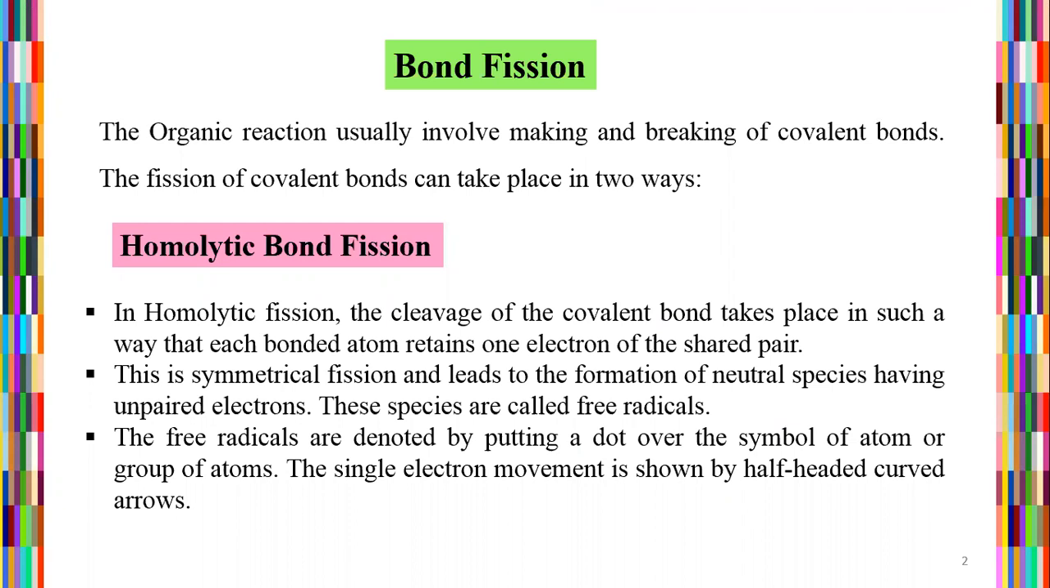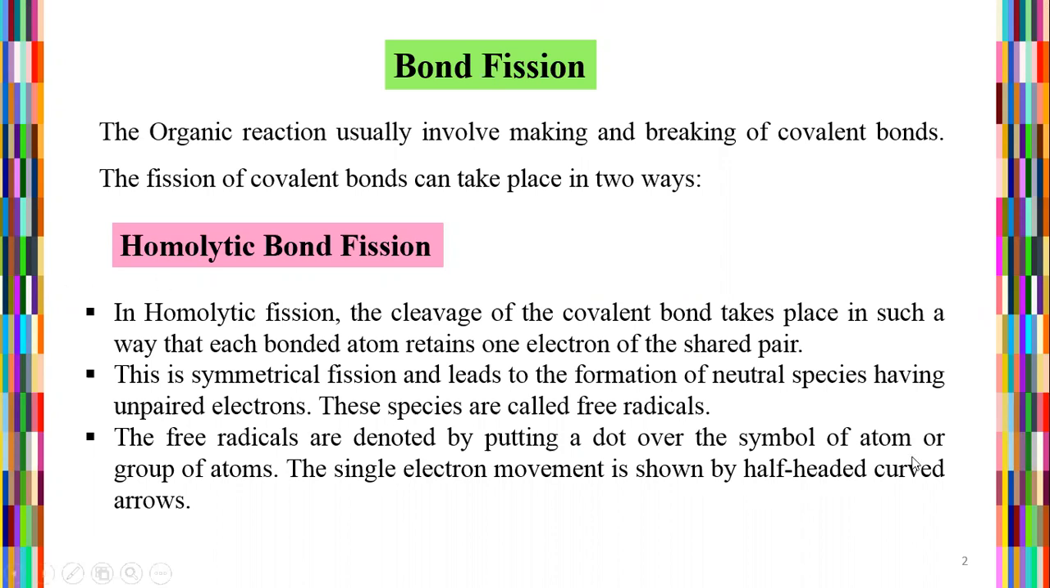In homolytic bond fission, the cleavage of the covalent bond takes place in such a way that each bonded atom retains one electron of the shared pair. Retain means the possession of one electron of the shared pair. This is symmetrical fission and leads to the formation of neutral species having unpaired electrons. These species are called free radicals. The free radicals are denoted by putting a dot over the symbol of the atom or the group of atoms.